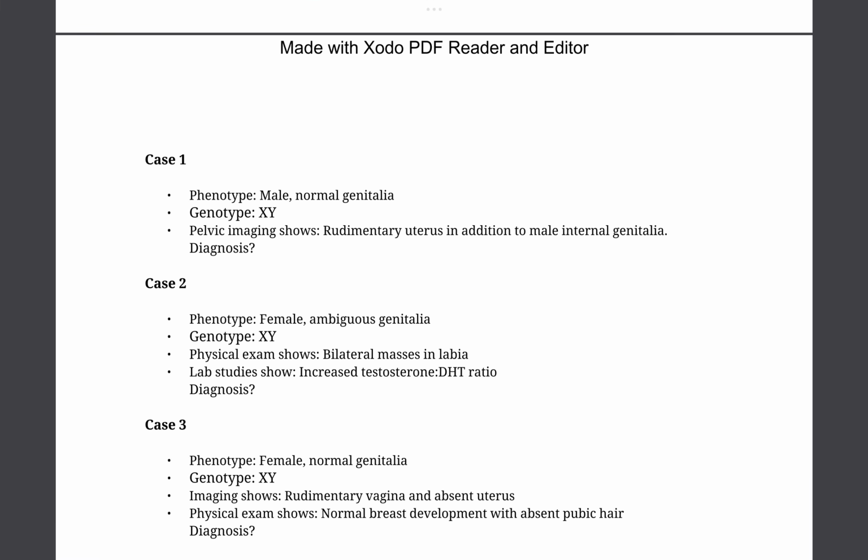So the first case goes like this. So we have a phenotype male with a normal genitalia. Genotype is also normal. So the male genotype has a male phenotype. Now in the imaging, there is rudimentary uterus in addition to male internal genitalia. So seems like the degeneration of the uterus was left out. It didn't happen.